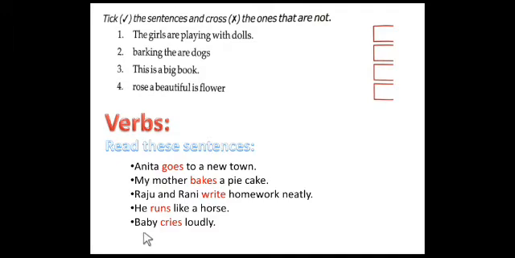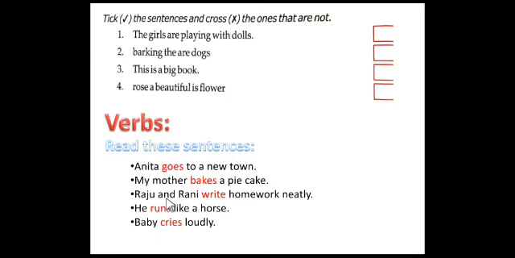And the last one, baby cries loudly. Here, cries is the verb. It tells us how the baby cries. So goes, bakes, write, runs, cries, these are the verbs.